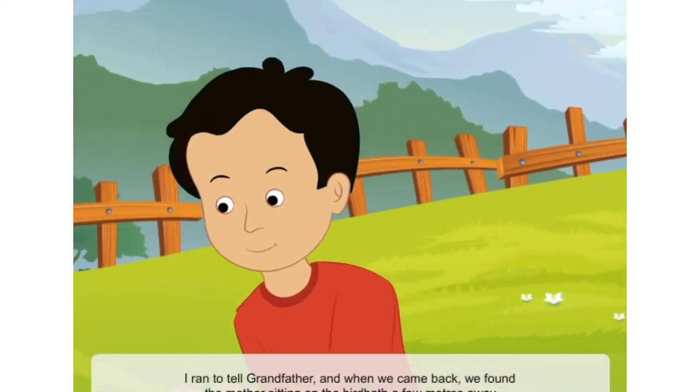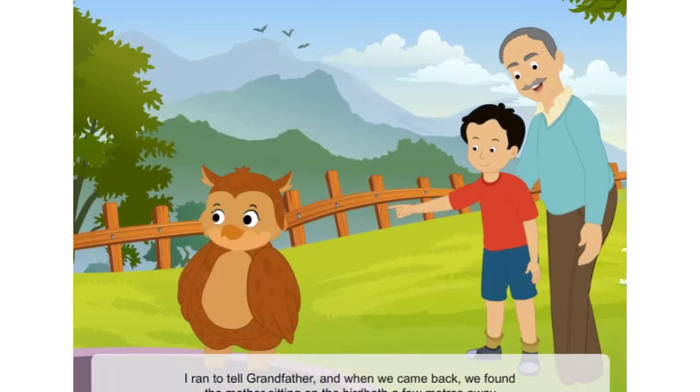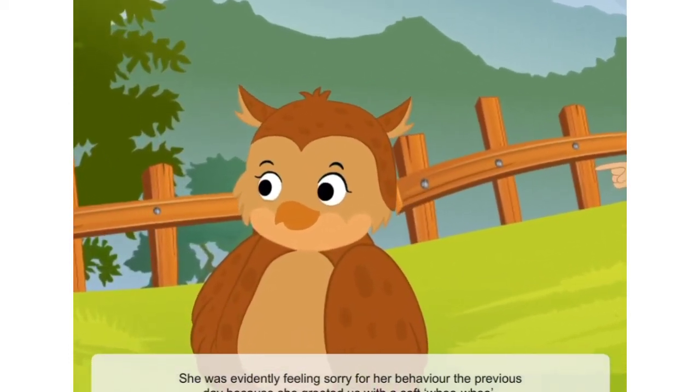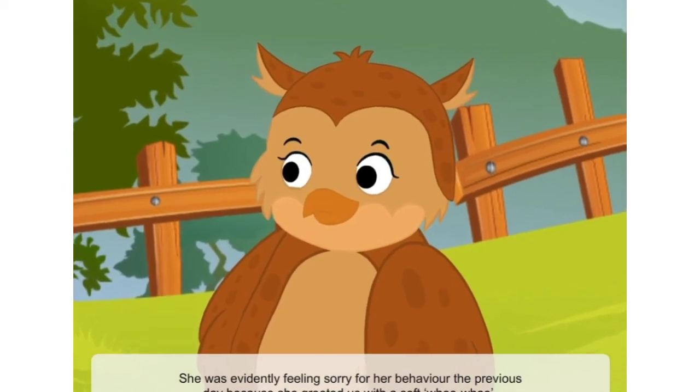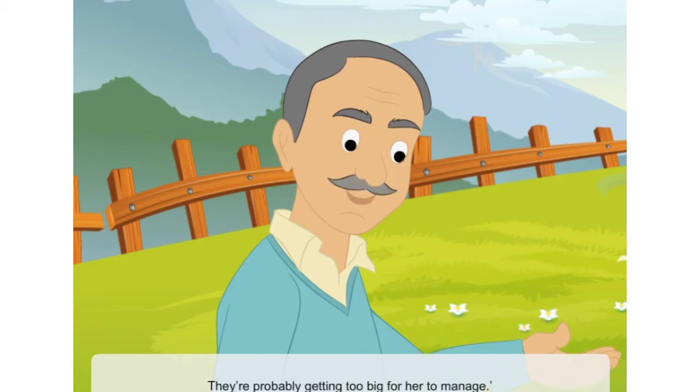I ran to tell grandfather, and when we came back, we found the mother sitting on the bird bath a few meters away. She was evidently feeling sorry for her behavior the previous day, because she greeted us with a soft hoot. "Now there's an unselfish mother for you," said Grandfather. "It's obvious she wants us to keep an eye on them. They're probably getting too big for her to manage."